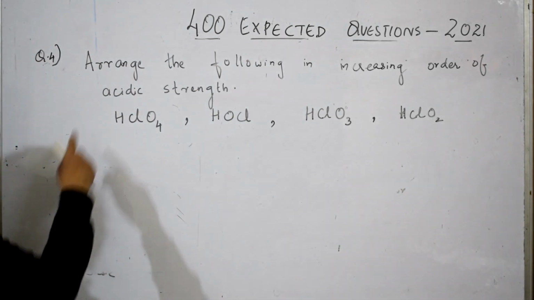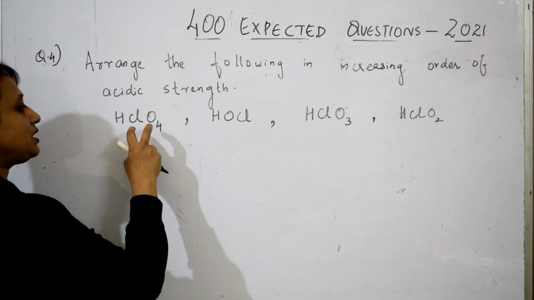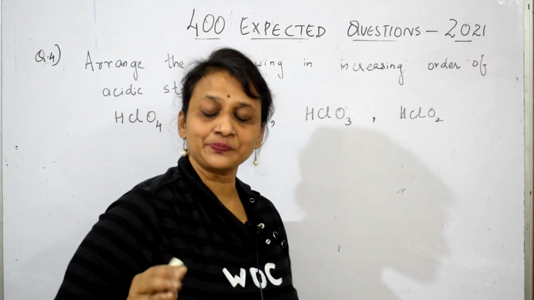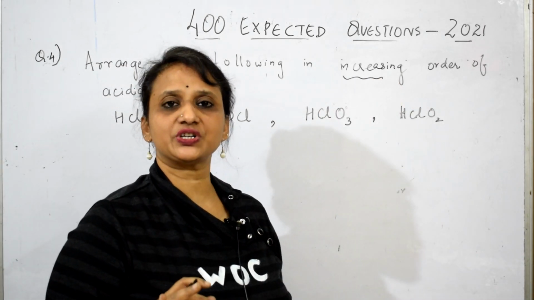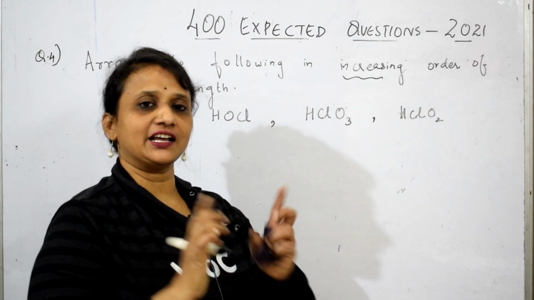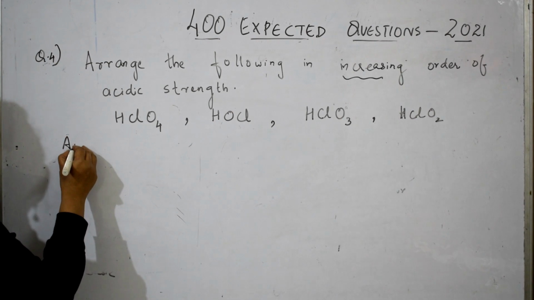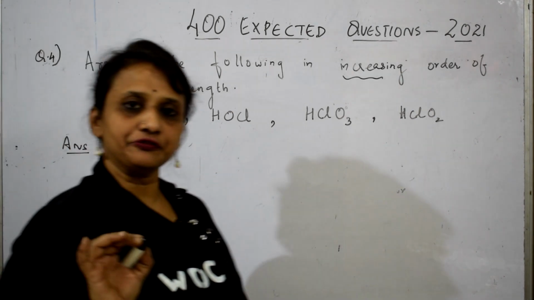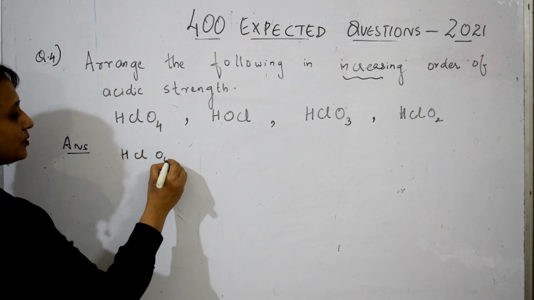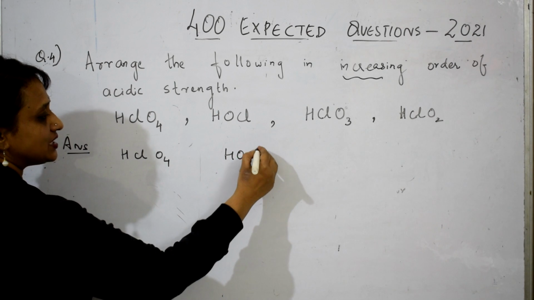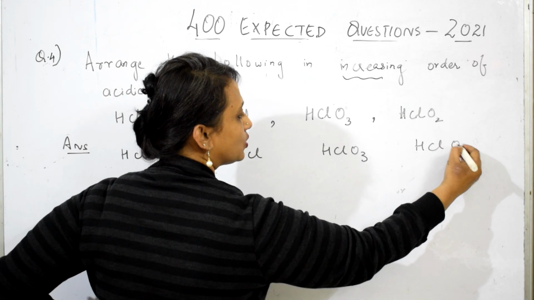Right. Next, see. Arrange the following in increasing order of acidic strength. They have given me 4 acids. I have to arrange them in increasing order. Whenever such questions are given, students make a mistake in arranging. I'll tell what it is. As soon as these acids are given, your first step is to take the acids HClO4, HOCl, HClO3, and HClO2.